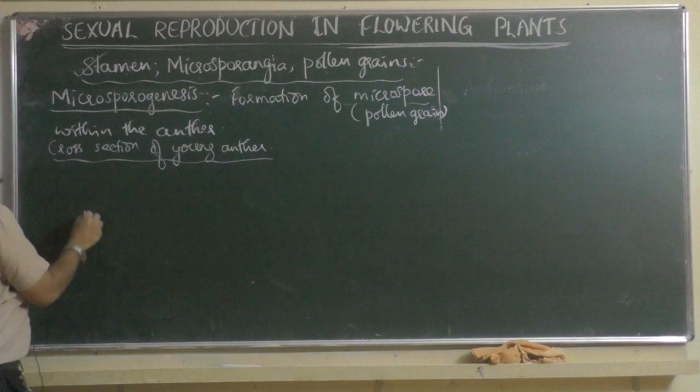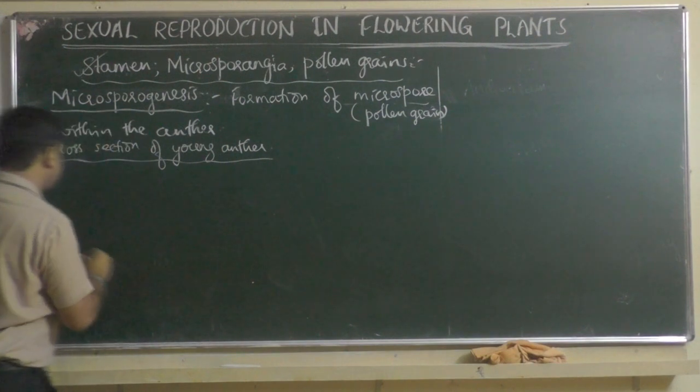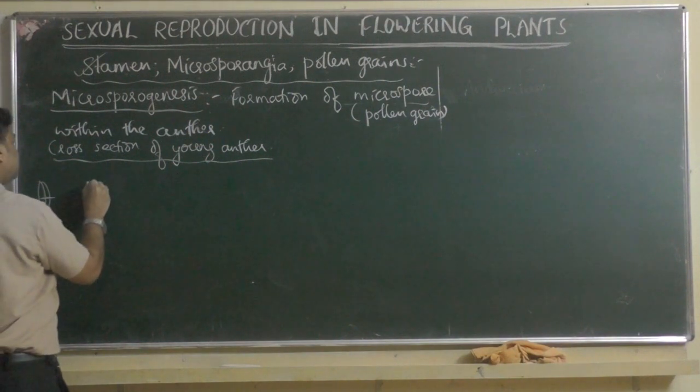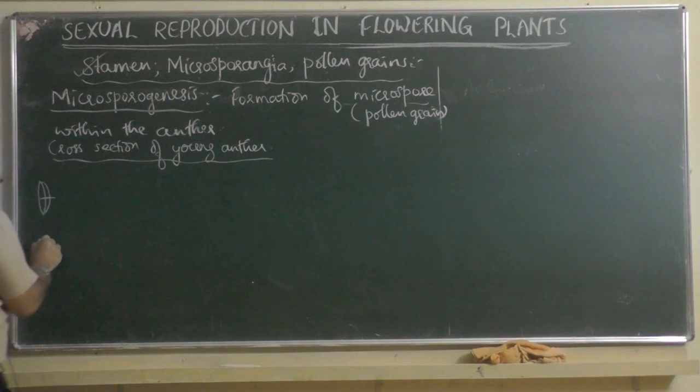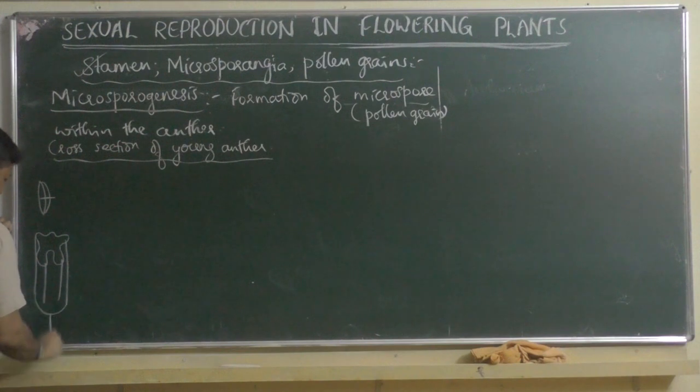So cross section of young anther, when you cut the anther, you see a structure inside. Like anther will be bilobed structure like this. When you cut it, then open it, then you see a structure exactly like this. See, like a butterfly. This type of structure will be there. See, this is a filament.